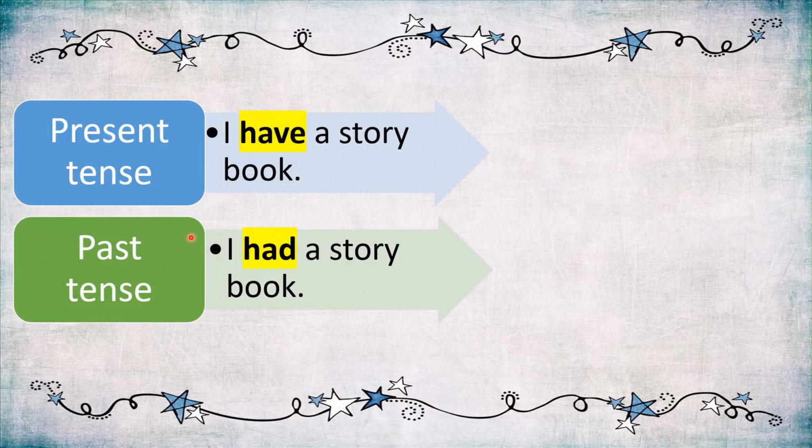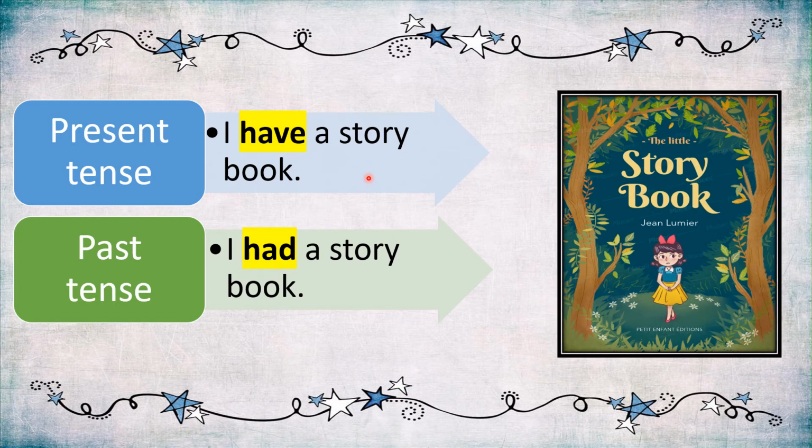Let's see examples. If the sentence is in present tense, we begin like this: I have a storybook. If I want to use the sentence in past tense, it will be: I had a storybook.